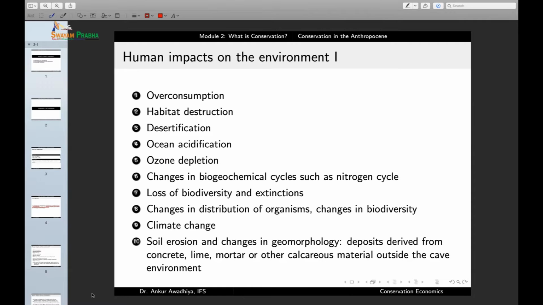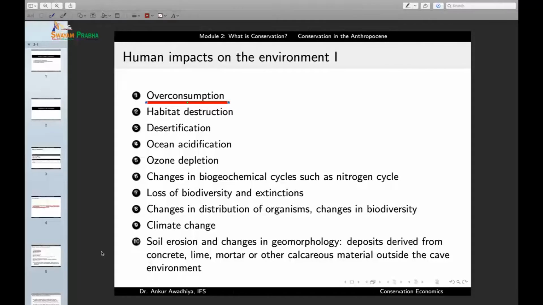The first such impact is overconsumption. Consumption by itself is not bad, but overconsumption is tragic. Now, what is overconsumption? Most natural ecosystems and natural systems have a rate of growth. If you consider a forest, the trees in the forest are growing, and you also have the next generation coming from the seeds. Similarly, in the oceans or any other water body, you have fishes, and these fishes also have a natural rate of population growth.